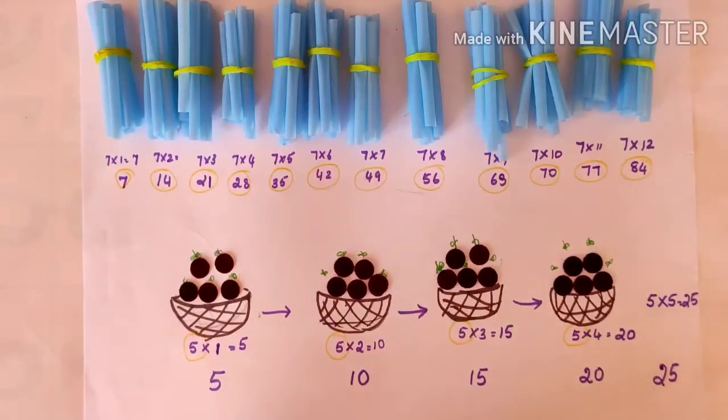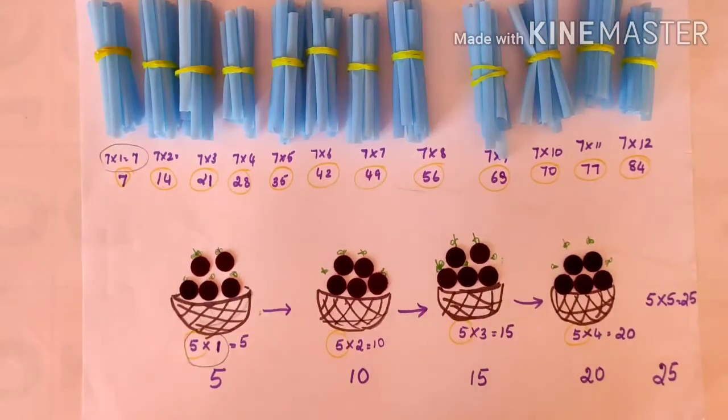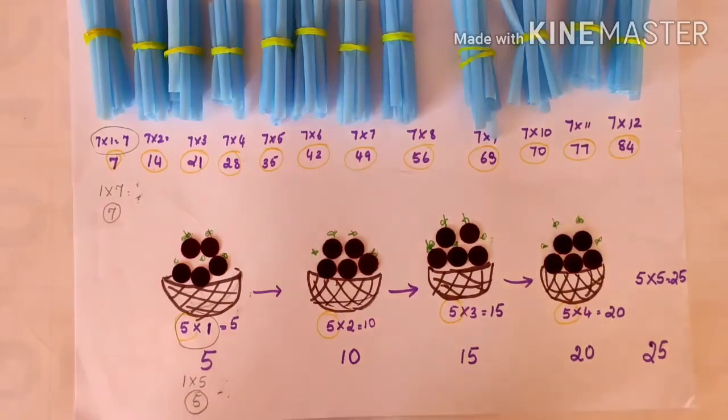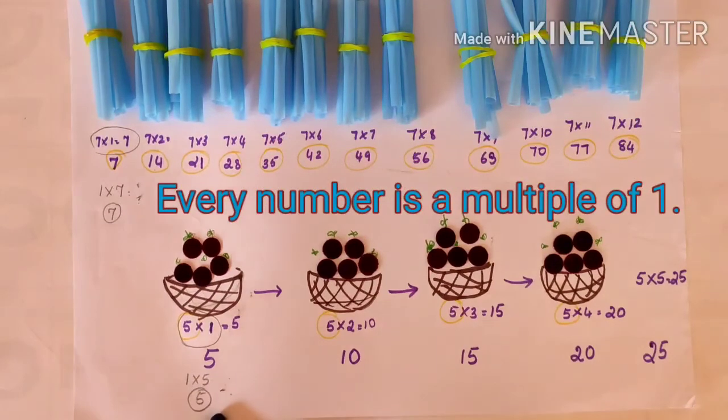Second one, see the first number. 5 ones are 5 and 7 ones are 7. There is another way to write the same number. It is like this. 1 sevens are 7, 1 fives are 5. So this is the common thing, that number 1 is common in both. So by this we can conclude that every number is a multiple of 1.